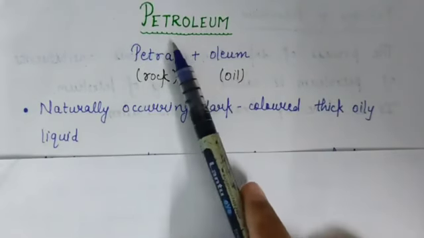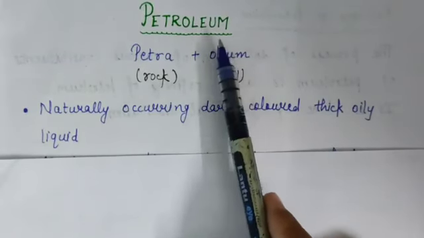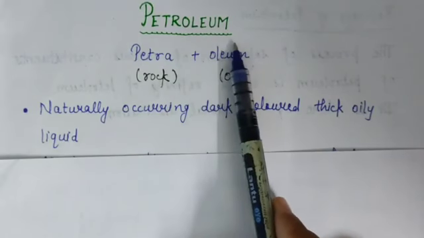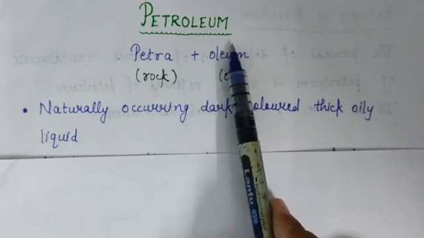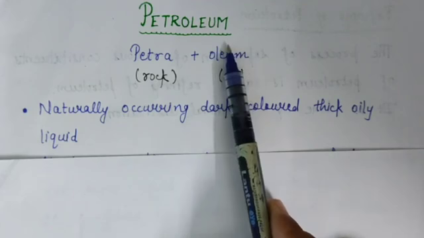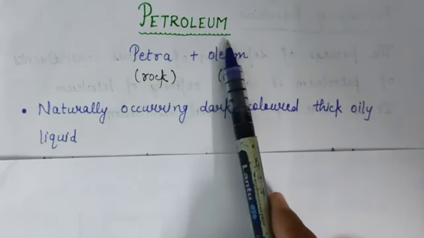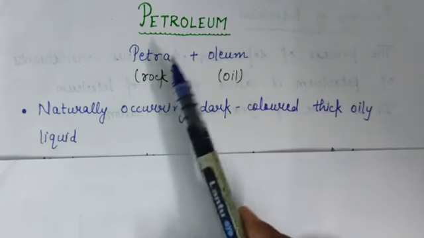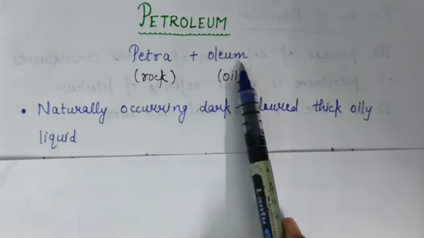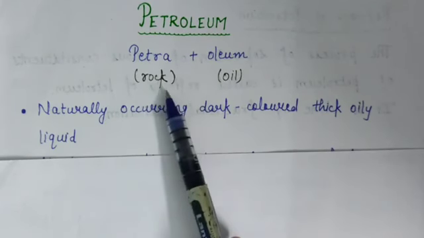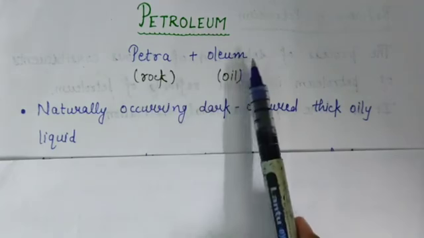Petroleum. Petroleum is a natural resource and it is very important for us because it is used as a fuel in automobiles such as motorcycles, scooters and cars, and it is made up of two words, petra and oleum. Now the meaning of petra is rock and oleum means oil.